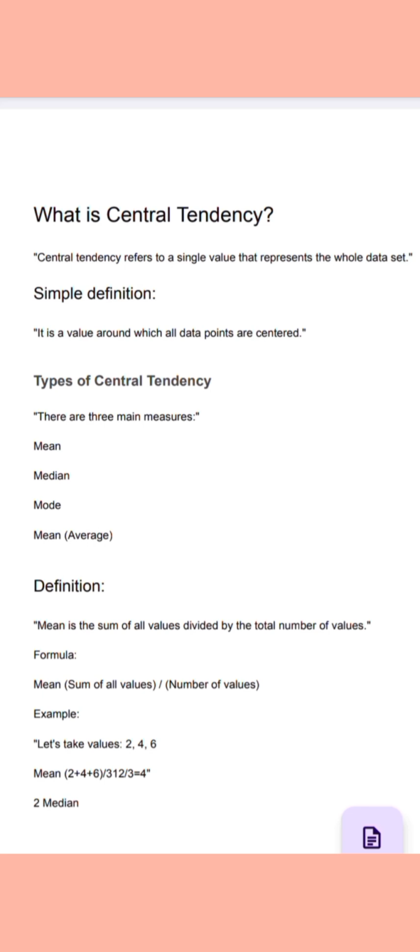For example, let's take values 2, 4 and 6. The mean is that 2 + 4 + 6 divided by 3. The answer is 4. Now move to median.